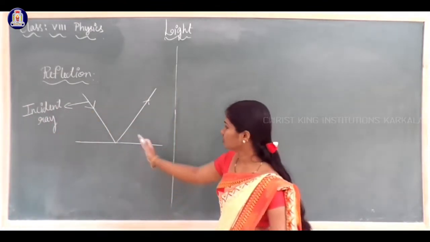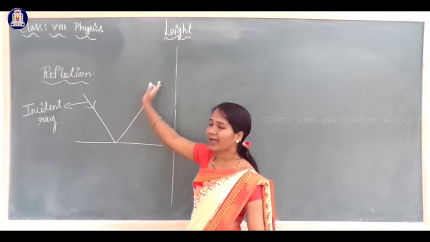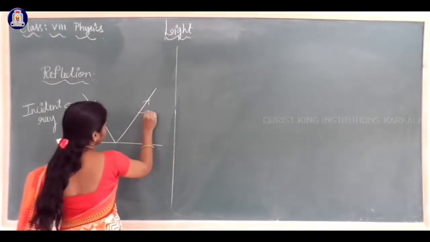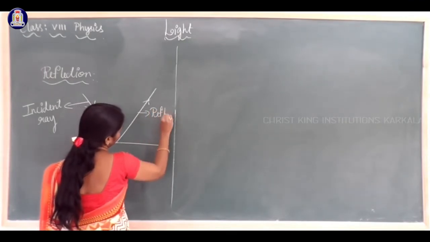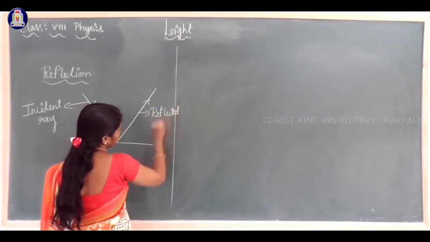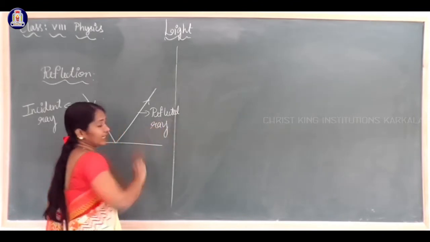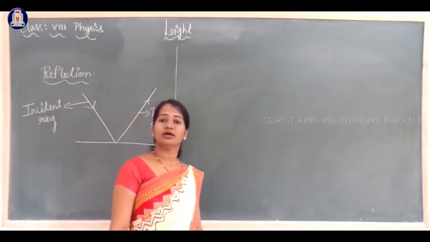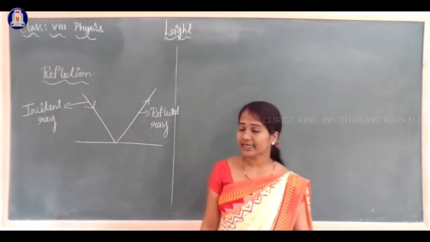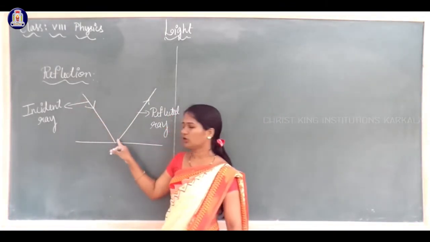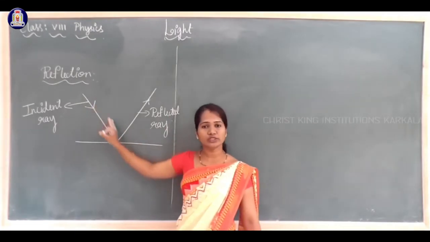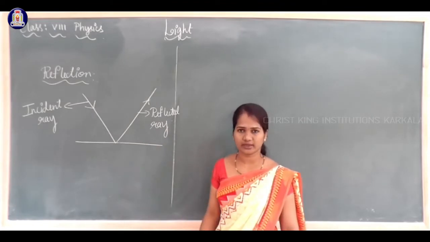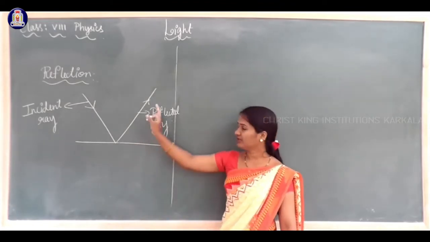And the light which gets reflected, which comes back, that ray of light is called the reflected ray, or ray of reflection, or reflected light. So the incident ray is the light which falls on a surface, any surface, and the light which gets reflected, we call the reflected ray.